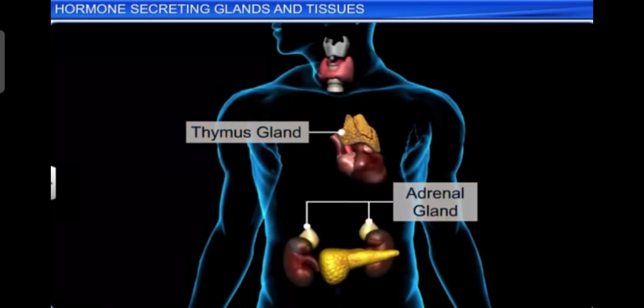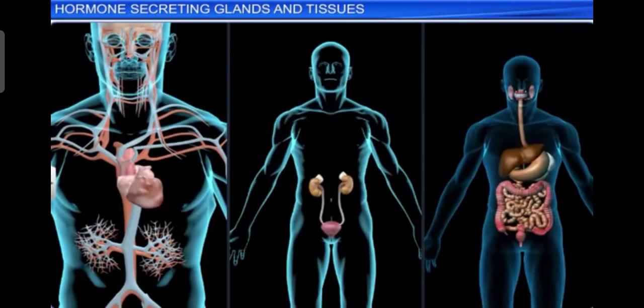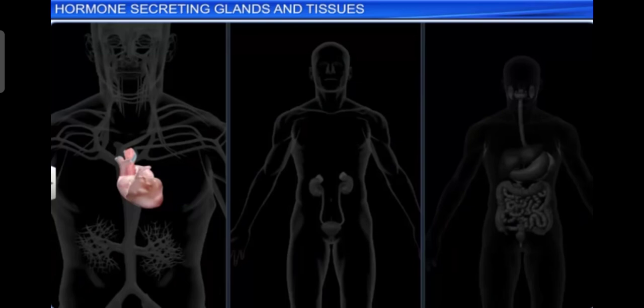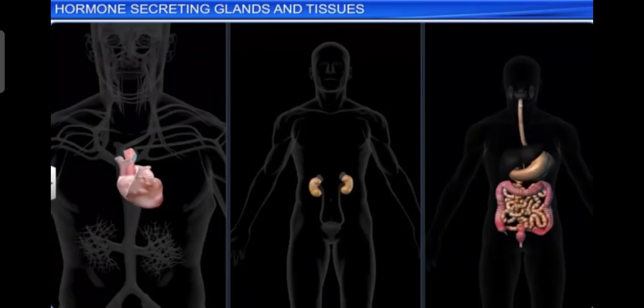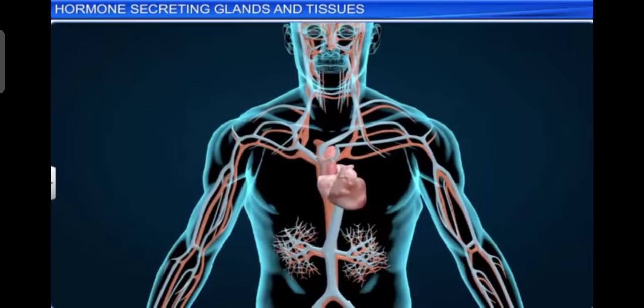Hello friends. Apart from thymus gland and adrenal glands and other endocrine glands, some other organ tissues such as heart, kidney and gastrointestinal tract also secrete hormones. They are not categorized as endocrine glands.